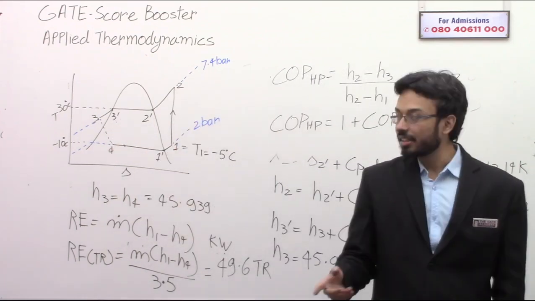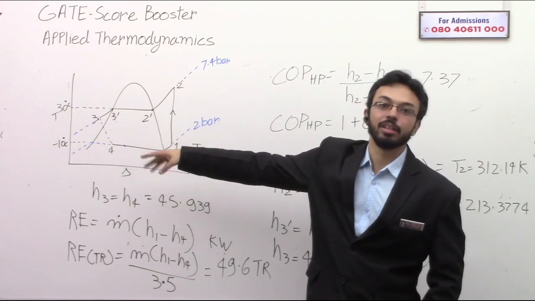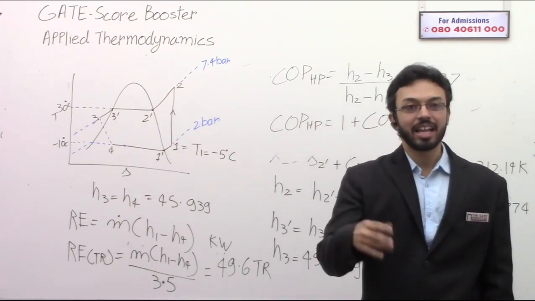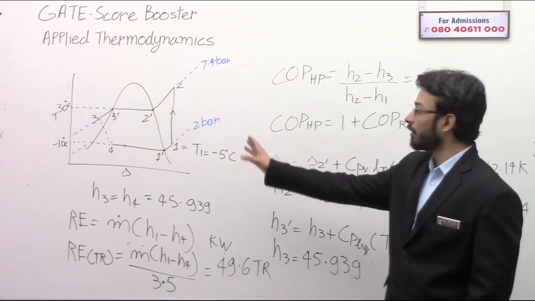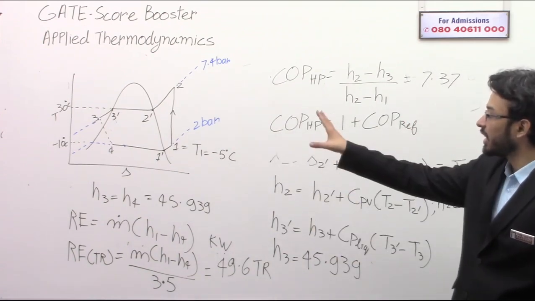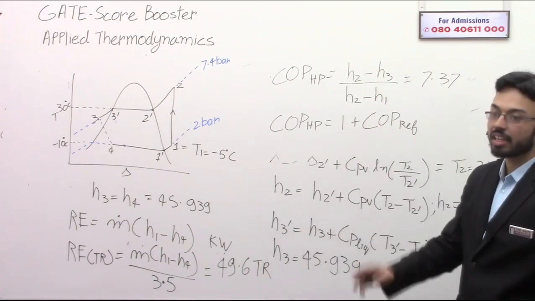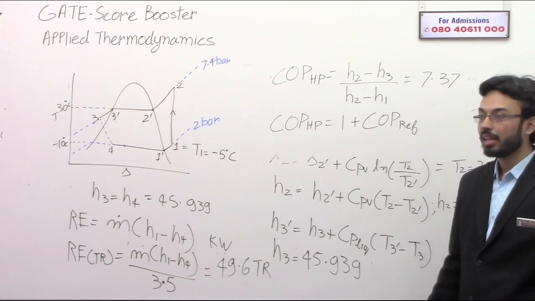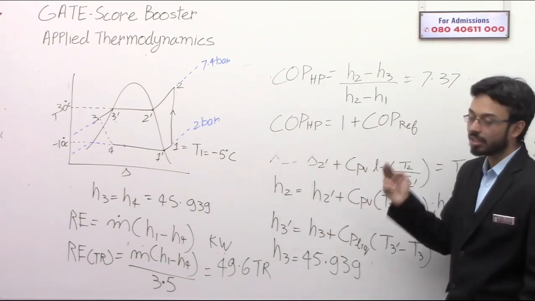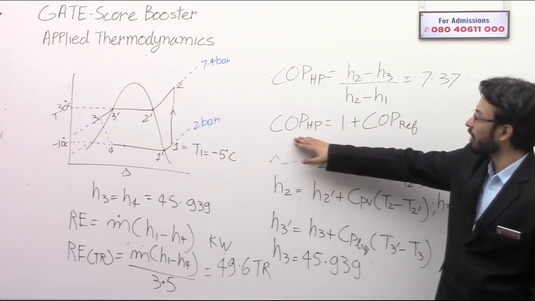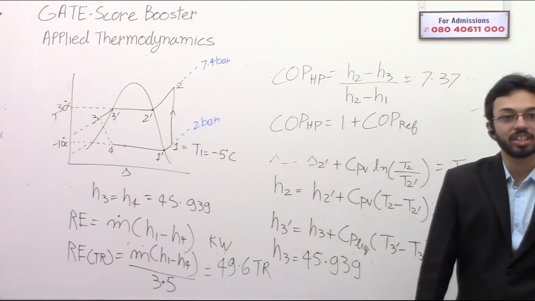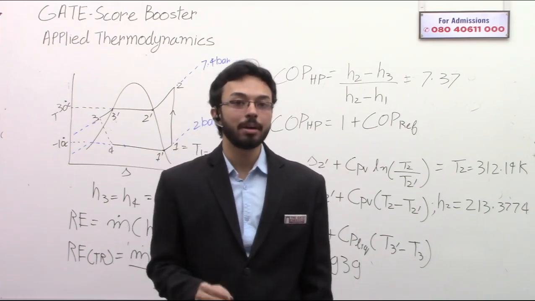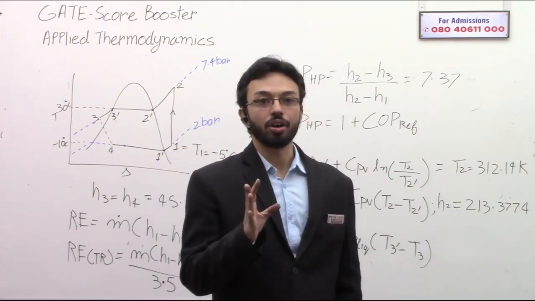Because of throttling, the whole cycle is an irreversible cycle. Unlike other cycles that you have studied till now, the vapor compression refrigeration cycle is a non-ideal irreversible cycle. But still, this relationship holds. COP of heat pump is equal to 1 plus COP of refrigerator, valid for refrigerators and heat pumps no matter they are reversible or not.